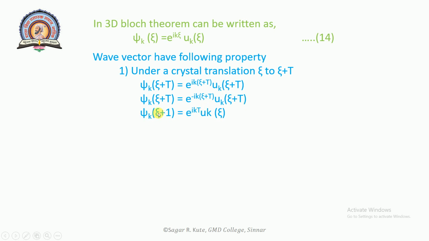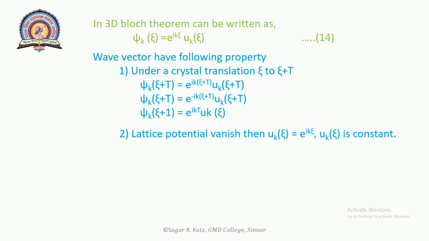Psi k bracket r plus t is equal to e raised to i k t u k into r. Second, if the lattice potential vanishes, then u k r is equal to e raised to i k r, and u k r is constant.